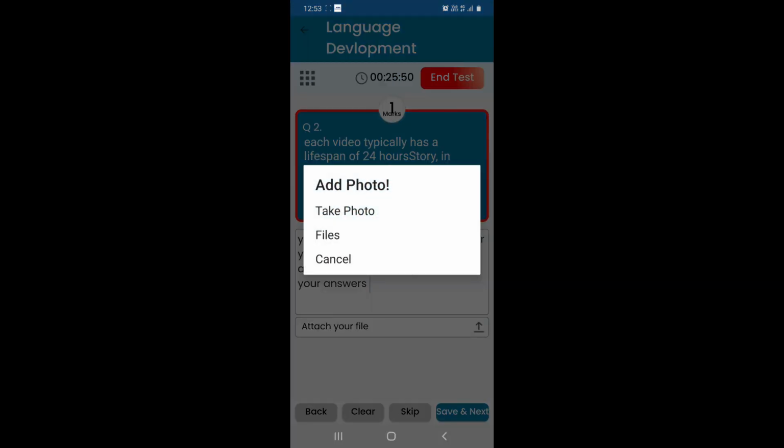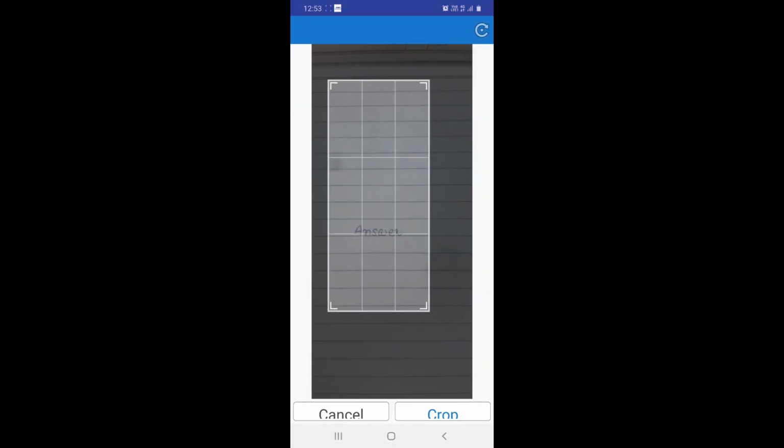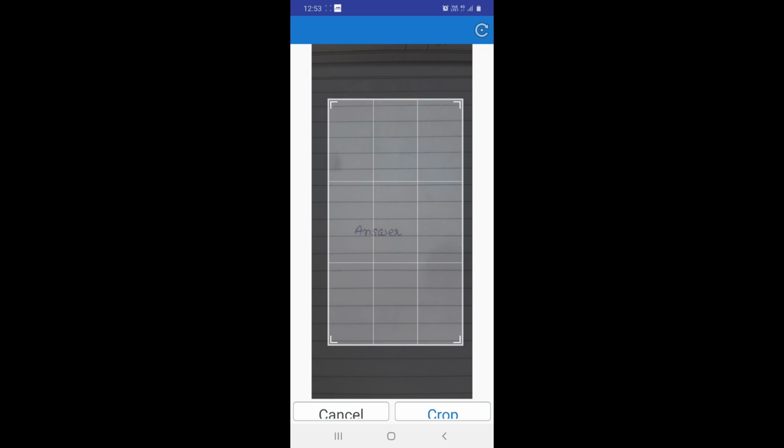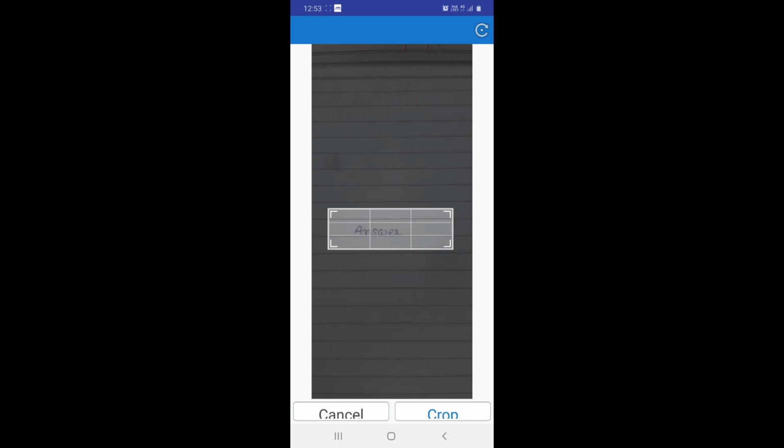Yes, when you click on the click a photo, you can take the photo, you can crop it as you want, and you can attach this photo of that specific answer to that question.